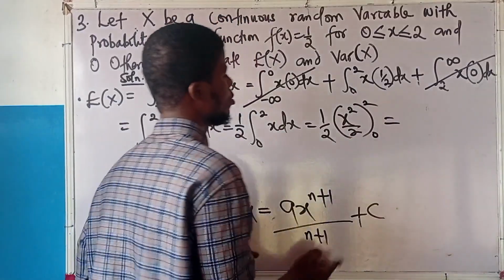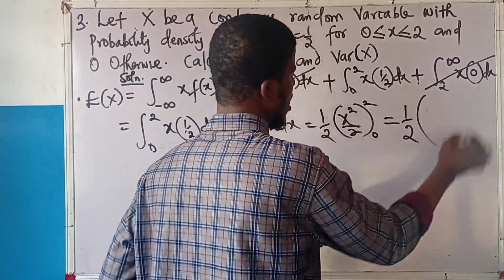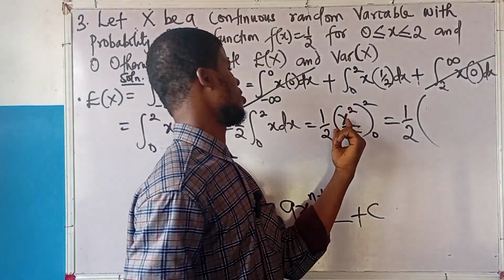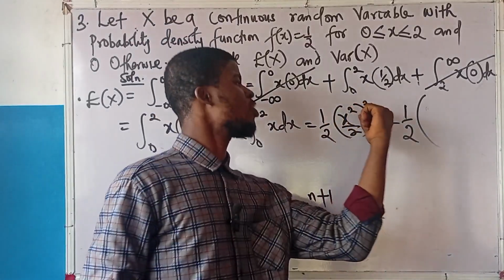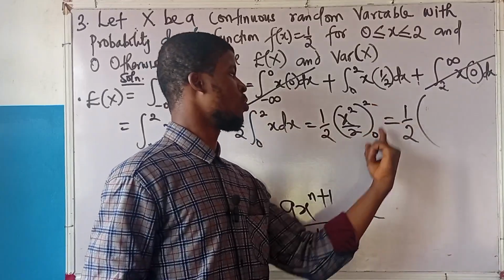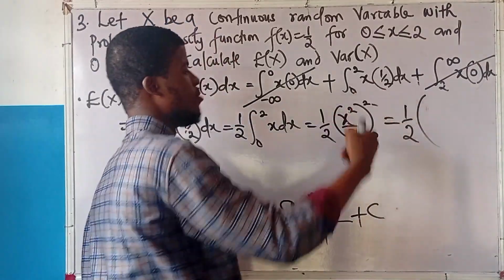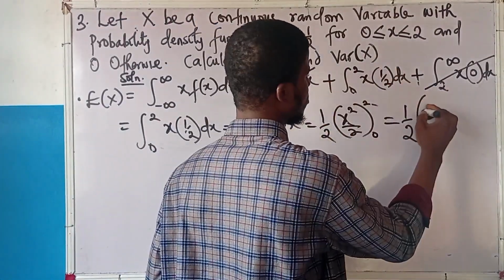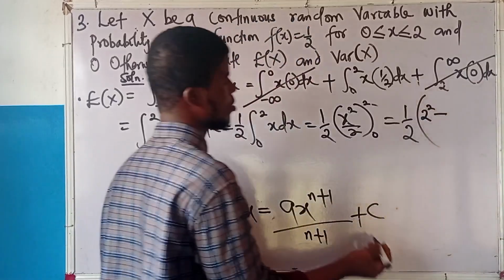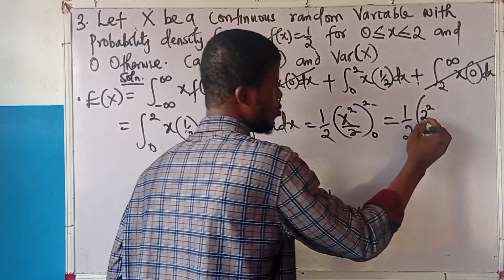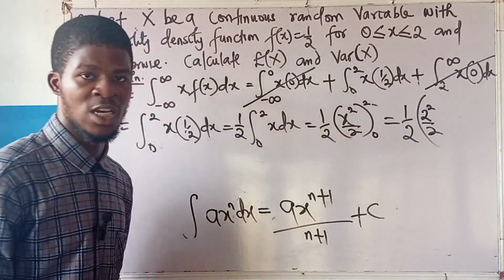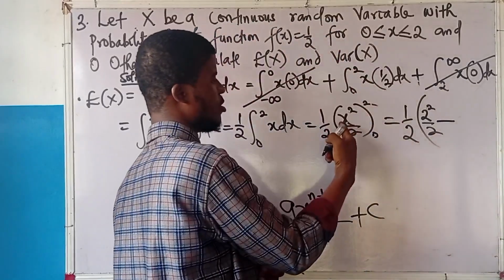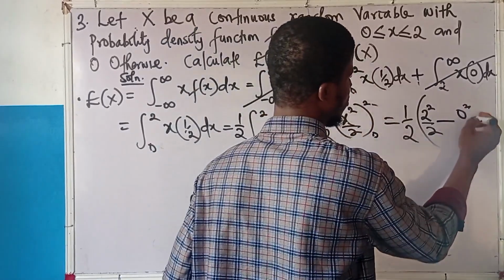So this is 1 over 2. Now, I'm here. What I will do is this. This is x squared over 2 from x equal to 0 to x equal to 2. 2 is the upper limit. Plug in the upper limit first. This will be 2 squared over 2. I've plugged in the upper limit. Then the rule says now do minus. Plug in the lower limit. 0 squared over 2.